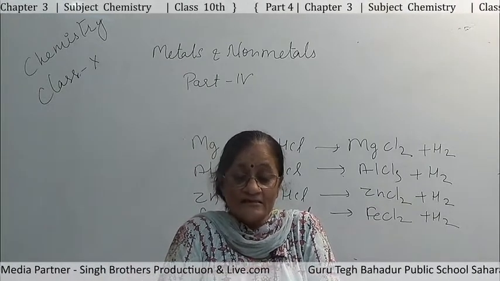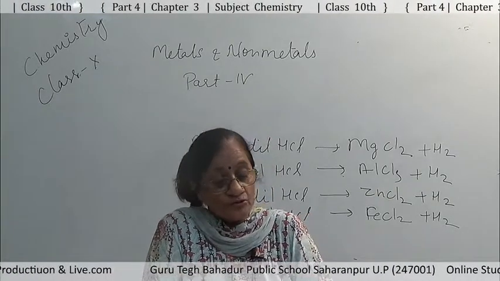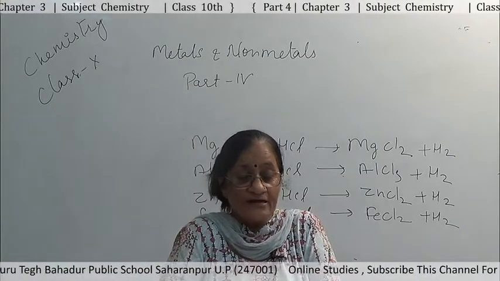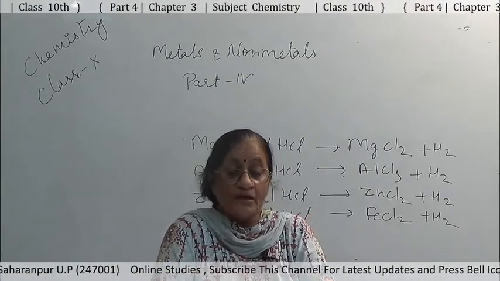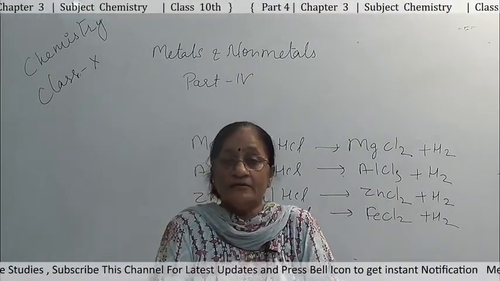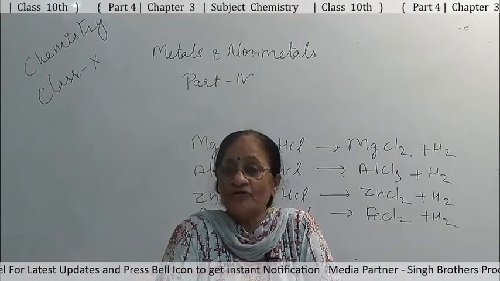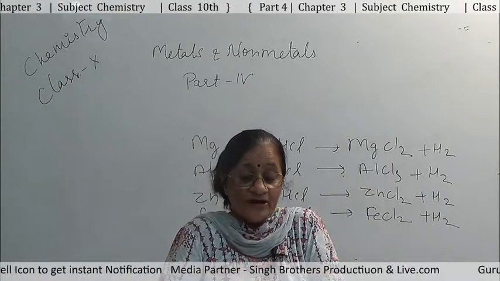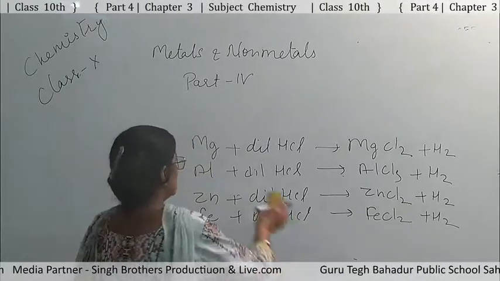It oxidizes the H2 produced to water, and itself gets reduced to a nitrogen oxide. These nitrogen oxides are NO2, N2O or NO. But magnesium and manganese can react with very dilute HNO3, meaning 1% HNO3 plus 99% water, and can evolve hydrogen gas.